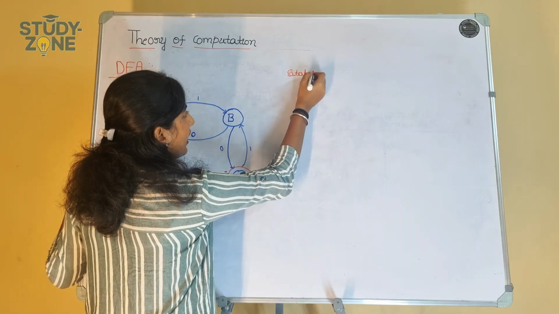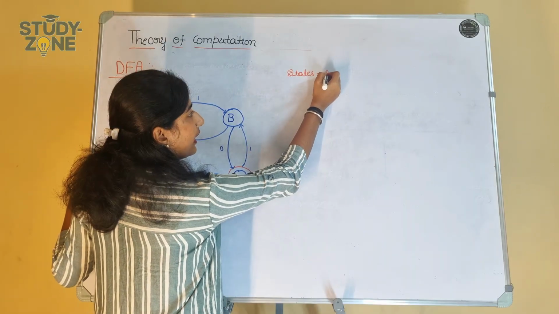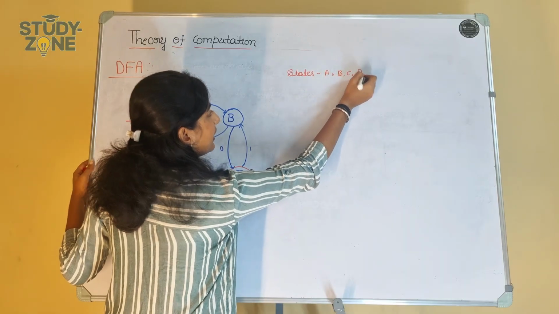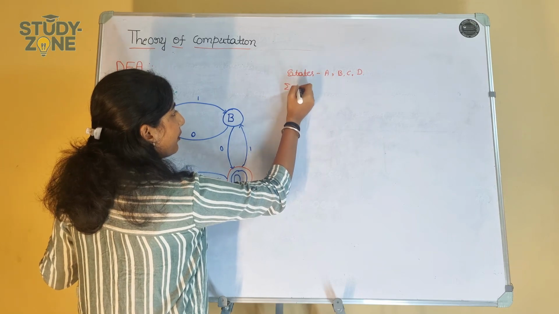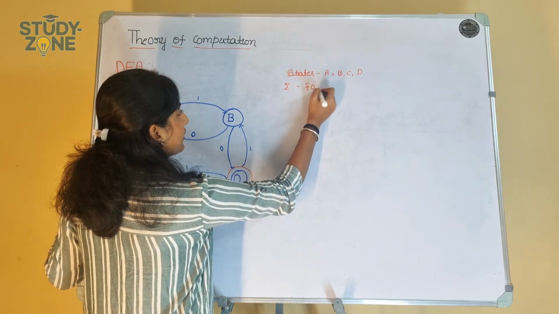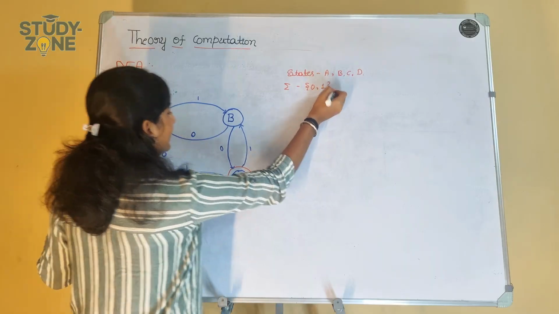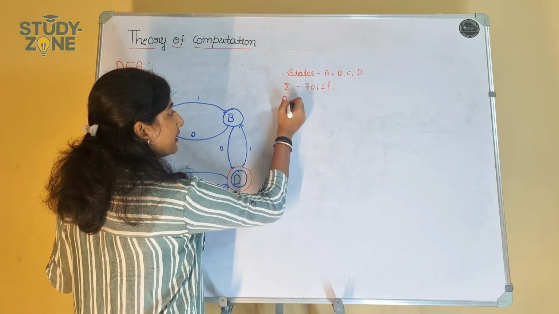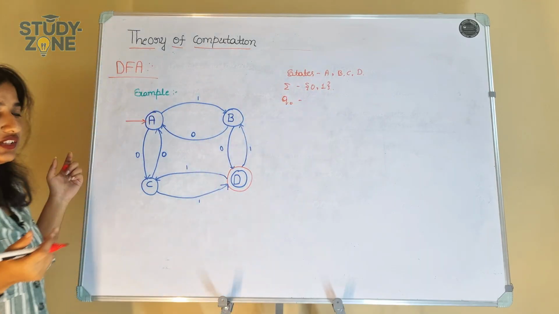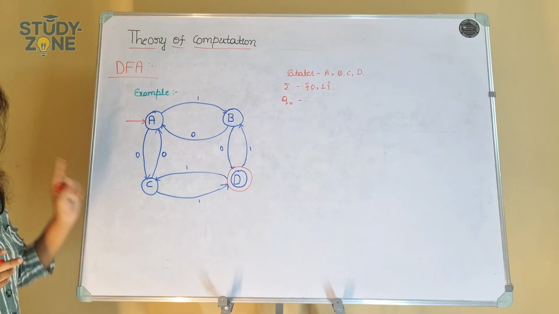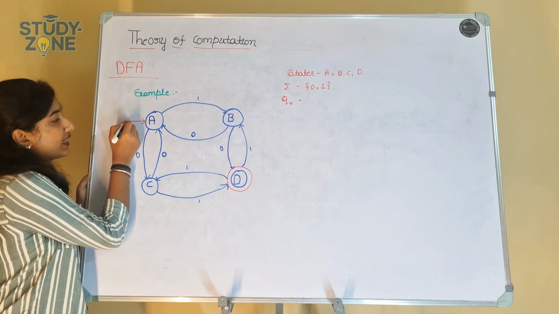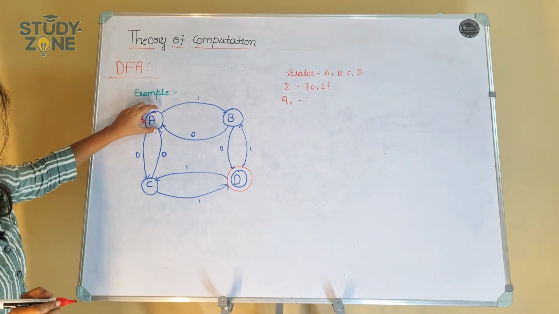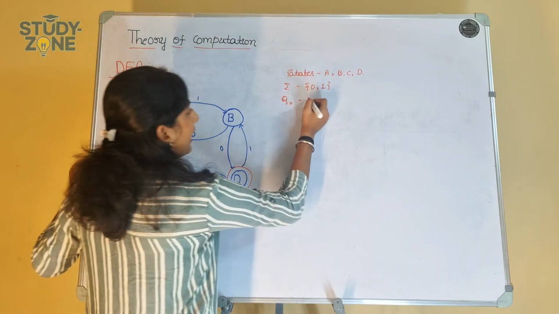So the states are A, B, C, D. What are all the alphabets here? The alphabets are 0 and 1, correct? So what is the initial state here? Here we can't find any initial state, right? Initial states are the ones which have this arrow. So here the initial state is A.